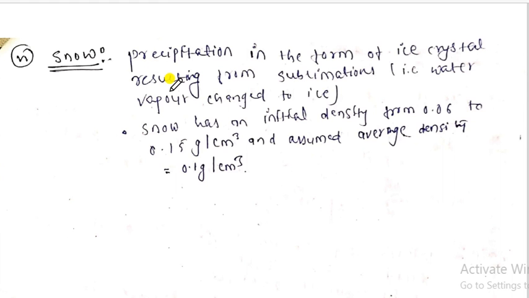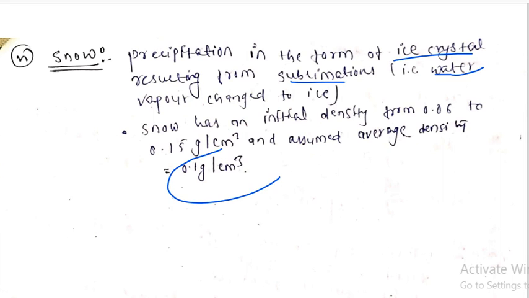Now snow, right? You already know what snow is, okay? It is also a form of precipitation, like ice crystals, right? The falling of ice crystals from the atmosphere, resulting from the sublimation of water vapor present in the atmosphere into ice. That is nothing but snow. Snow has an initial density of 0.06, and when it reaches the ground its density increases to 0.1 gram per cubic centimeter, that is 0.06 to 0.15 gram per cubic centimeter, but its average density is 1 gram per cubic centimeter.